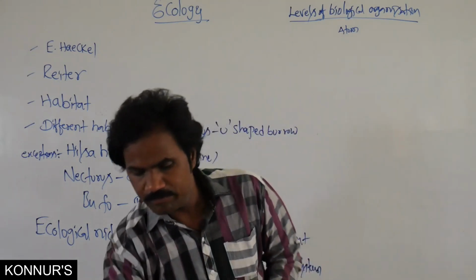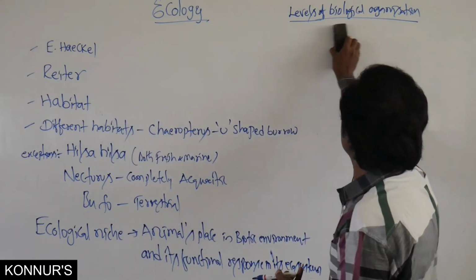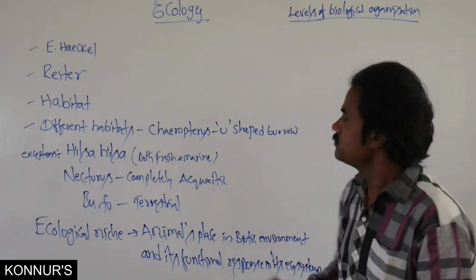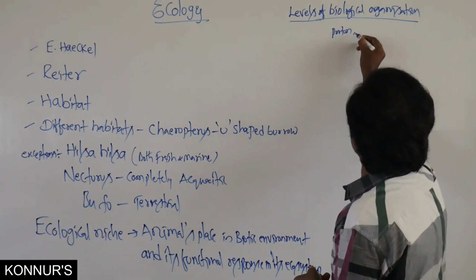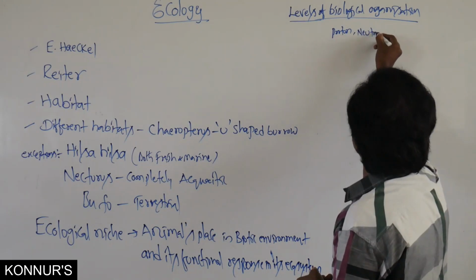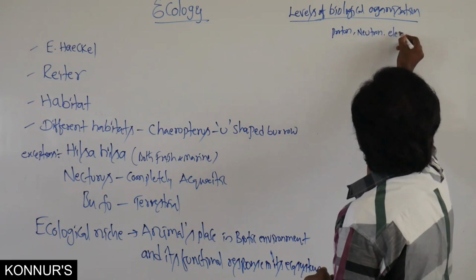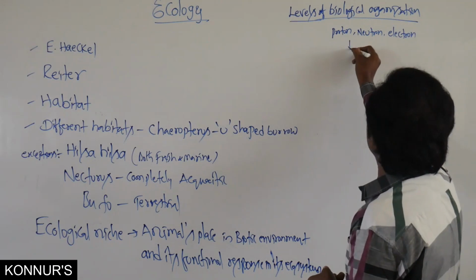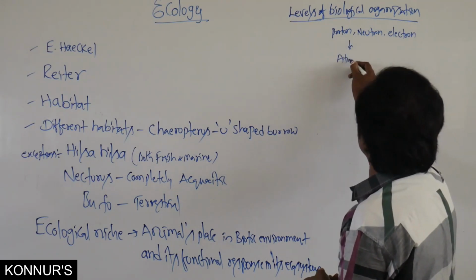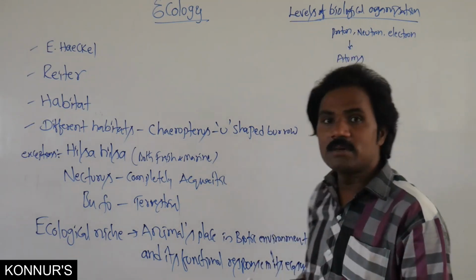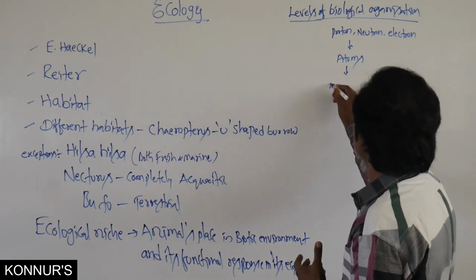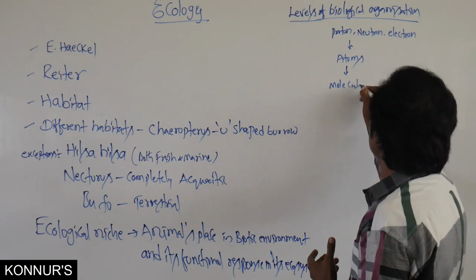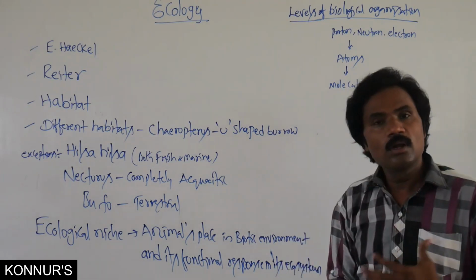In the atom, it is formed of proton as well as neutron as well as electron. A group of atoms forms molecules, and a group of molecules forms a compound.